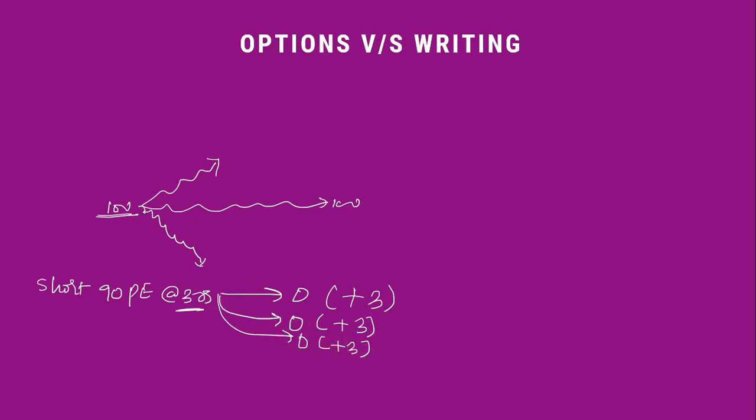Yes, if the stock goes against me and goes well below 90 to say 80 or 70 or something like that, then 3 can become 10, 20, 30 and I might face unlimited losses. So yes, I can face unlimited losses in option writing, but the probability of loss is very small compared to the probability of winning, and that is why a lot of people prefer option writing, because it gives you an extra advantage of winning.